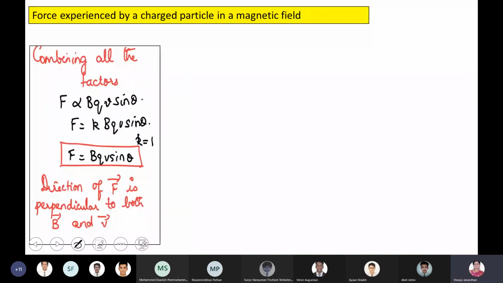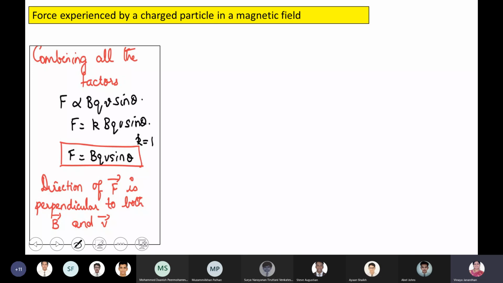So combining all the factors, F is equal to B Q V sin theta. The direction of F is perpendicular to both the B vector and the V vector. We'll apply Fleming's left-hand rule. So keep this in mind: your charged particle is moving in an XY plane where your magnetic field is acting along the y-axis.